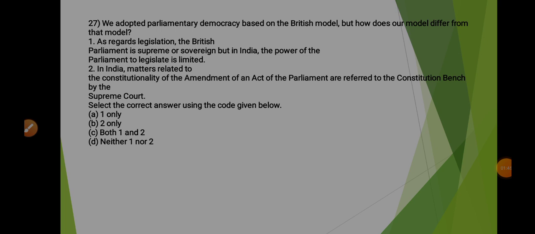So here statement 1 is correct. Now coming to statement 2, in India matters related to the constitutionality of the amendment of an act of the Parliament are referred to the Constitution Bench by the Supreme Court. So this statement is wrong because anyone can appeal to the court. So therefore only option A is correct. So the correct answer will be option A.